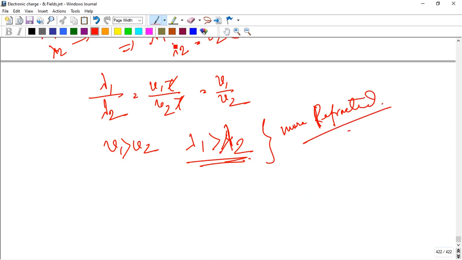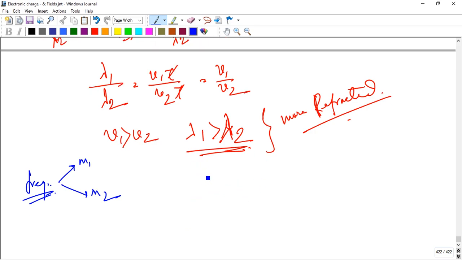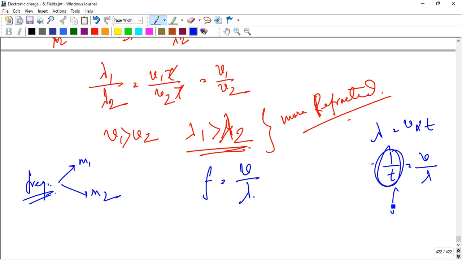So now what is the frequency? Now I determine the frequency of medium 1 and medium 2. From the sound chapter, we know that frequency equals velocity by wavelength. Wavelength is velocity into time, so 1 by time equals velocity by lambda, and 1 by time is equal to f, that is v by lambda.